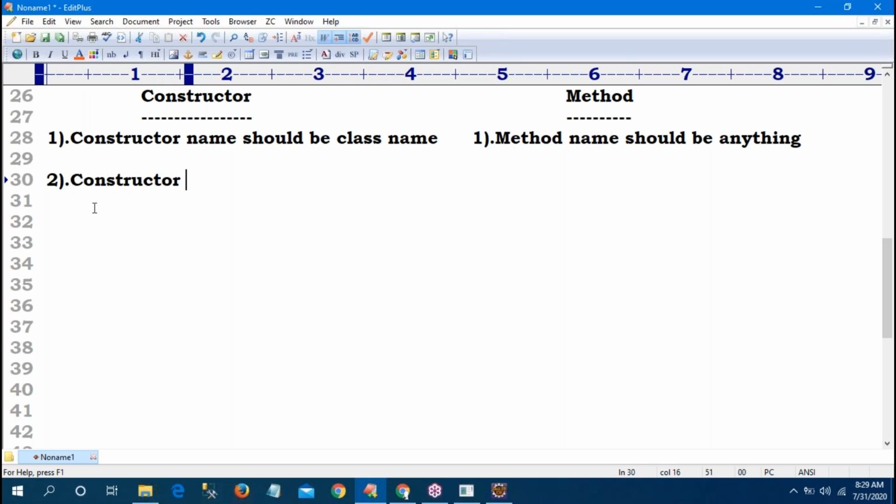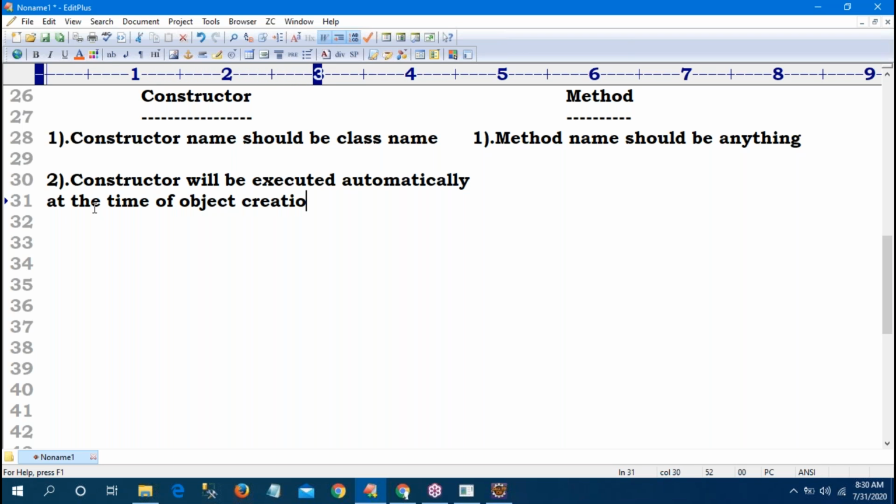The second difference. Constructor will be executed automatically at the time of object creation. Yes or no? When an object is created, then only the constructor will be executed. But what about a method? A method will be executed if we call that method.